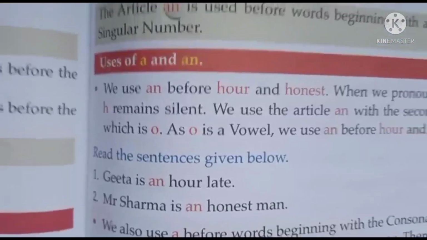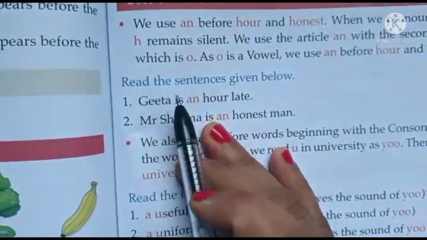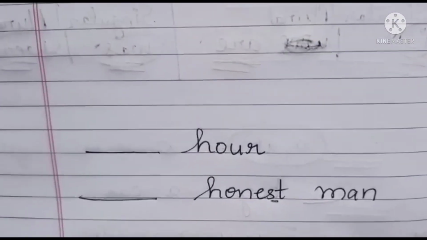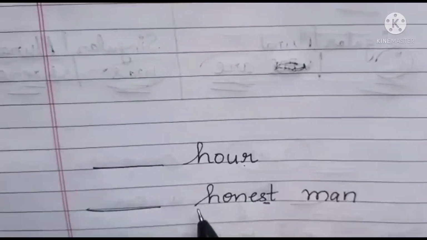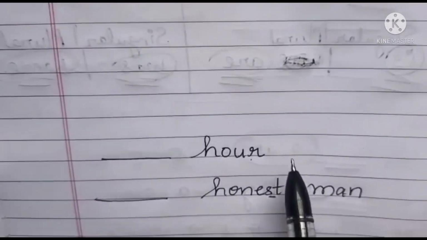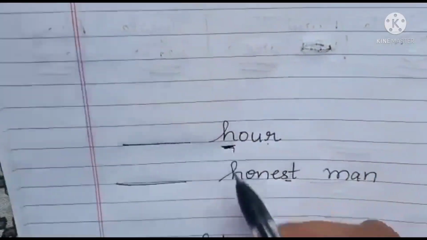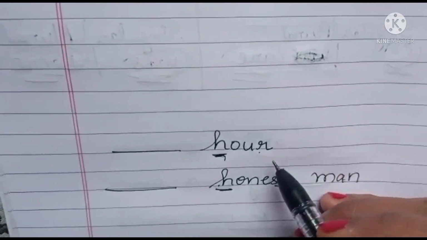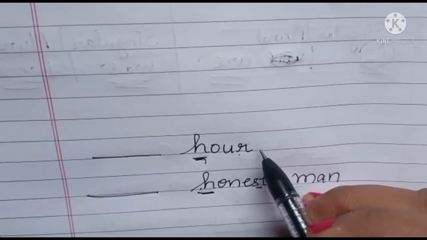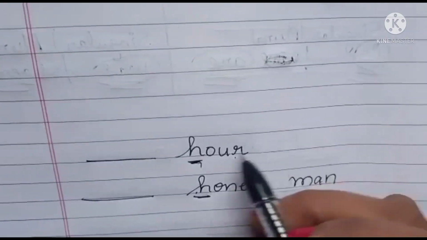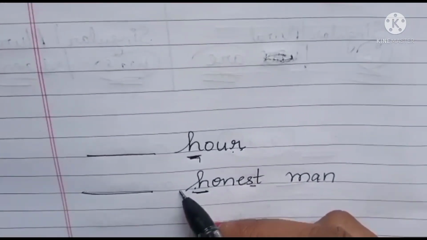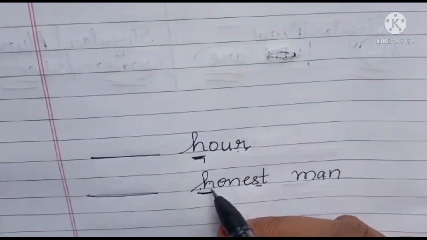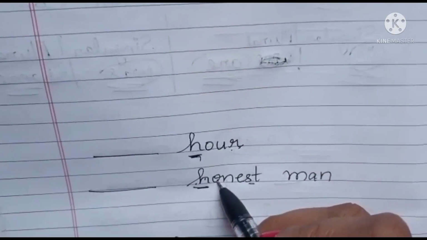But children, we still have some exceptional cases. This I will explain to you again in the copy, so look into the copy. Now look at these two examples, children. Dash hour, dash honest man. Now children, you all know here H is silent, right? H is silent in honest man also. So when we pronounce these words, what is the sound you hear? He is dash hour late, or dash hour, or dash honest man. We are not saying honest with an H sound. We don't hear the H sound. We say the word from O.